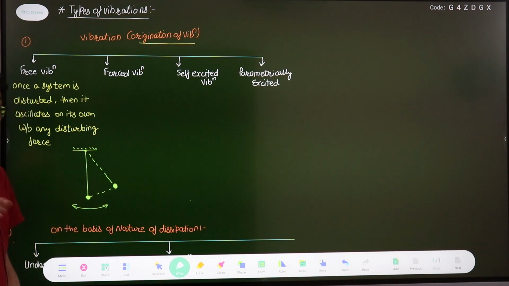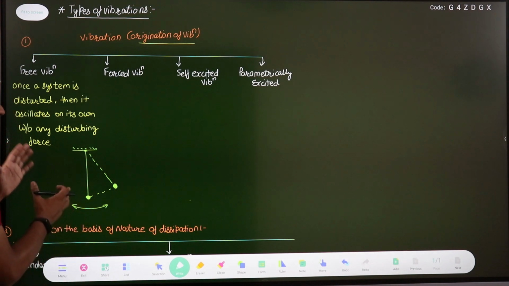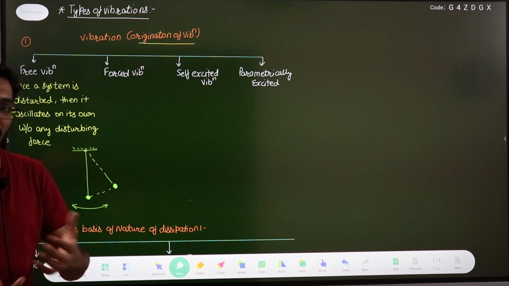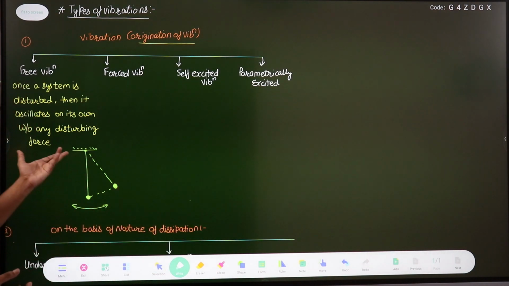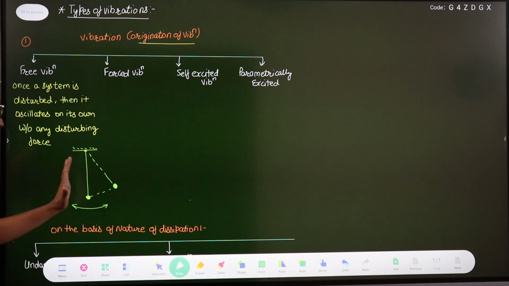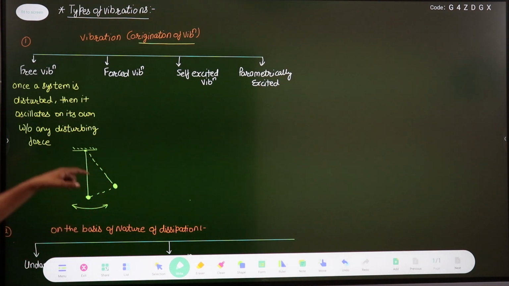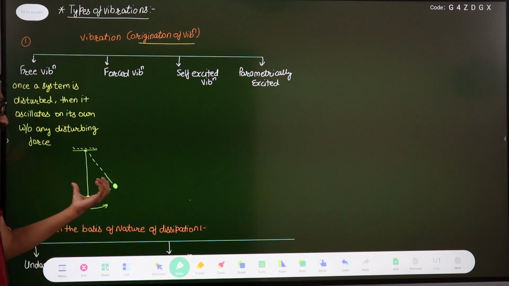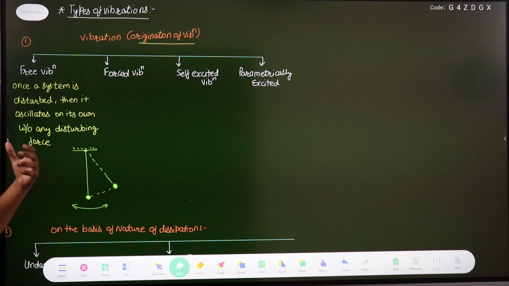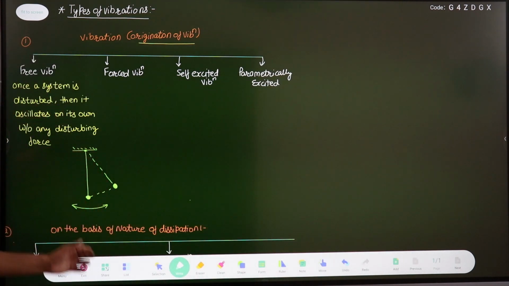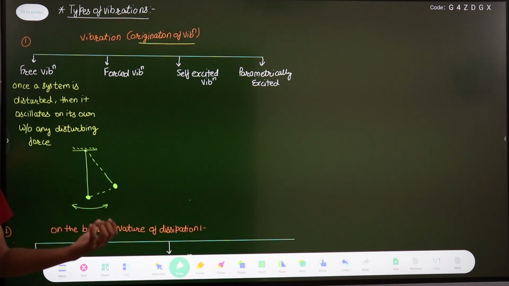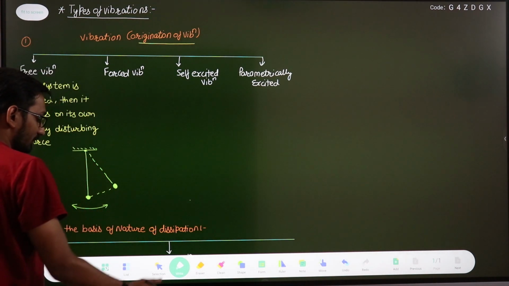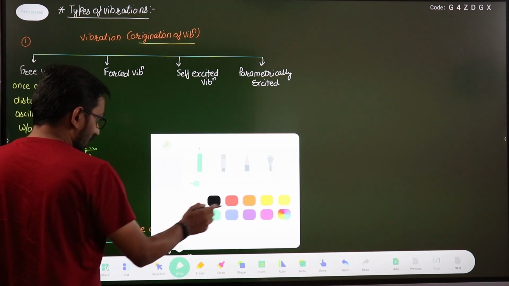This is also known as natural vibration, and in the case of free vibration, we are neglecting any type of damping, or you can say we are neglecting friction. In actual, what is the condition? This pendulum is surrounded by some air, right? At this point we have some solid friction, and the surrounding air will offer some friction to this ball, but we are neglecting all these kinds of frictions. So this type of vibration is known as free vibration or natural vibration.